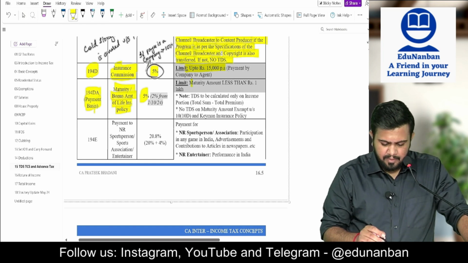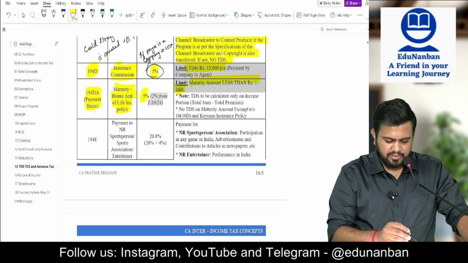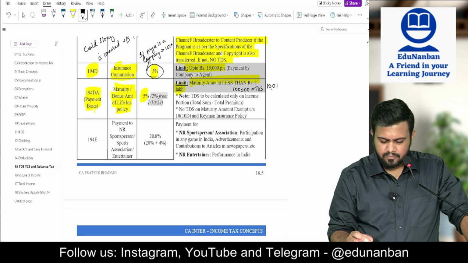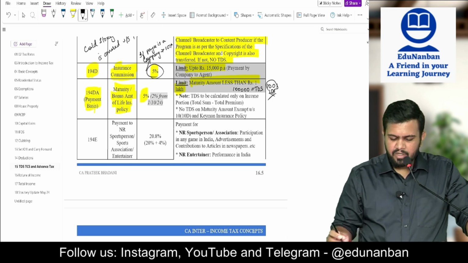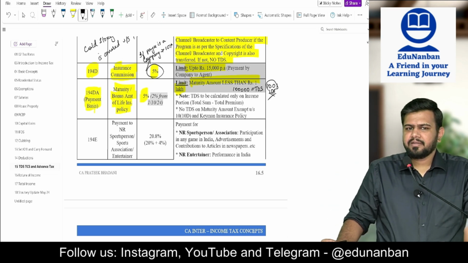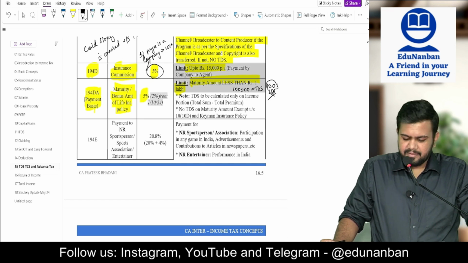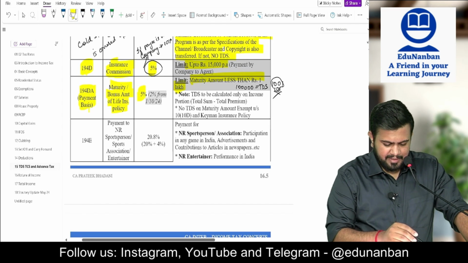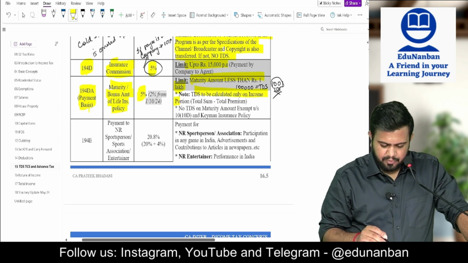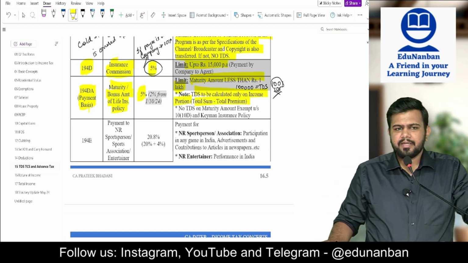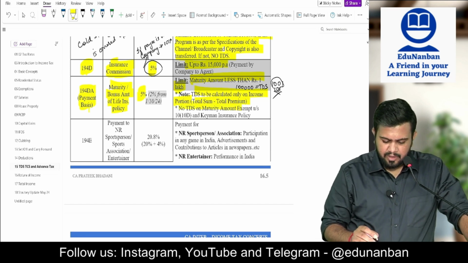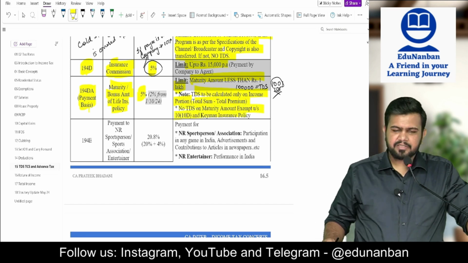Listen, maturity amount less than 1 lakh, no TDS. So here also, if exactly 1 lakh is paid, TDS has to be deducted. TDS is calculated only on the income portion. It means what? Total sum received minus total premium. No TDS on maturity amount which is exempt under section 10(10D).